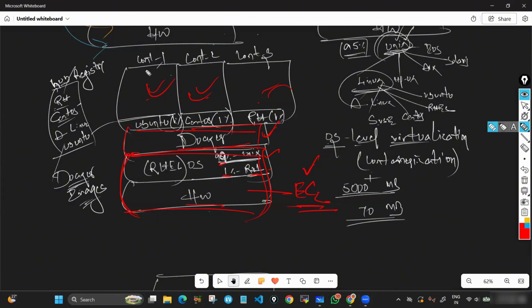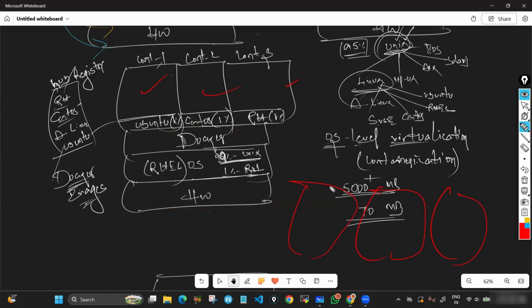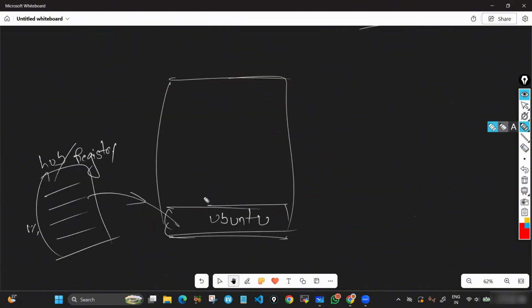If you don't have Docker, then you might need to use so many EC2 instances. The way we are using containers, that many instances you should launch if you don't have Docker. But here with just one instance, we are having many containers. That is how we are saving a lot of money. Here what we do, we take one image and create a container out of that. Let's say this is container 1.